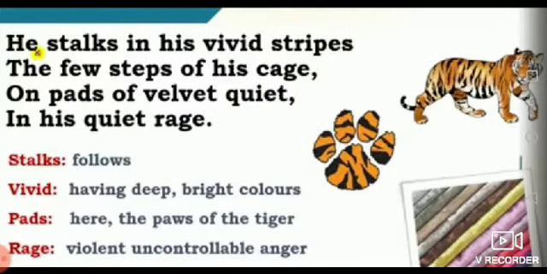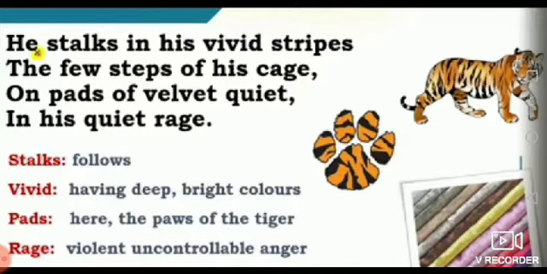Now let's go to the poem. Before beginning the poem, I would like to give you a brief introduction to the poem. A Tiger in the Zoo, a poem by Leslie Norris, explains the agony and helplessness of a caged tiger that lives in a zoo. The poet explains what his life could be if he had been a free animal. The poet has tried to explain the condition of animals that are caged by human beings for their own fun.